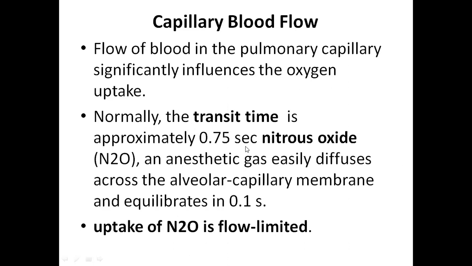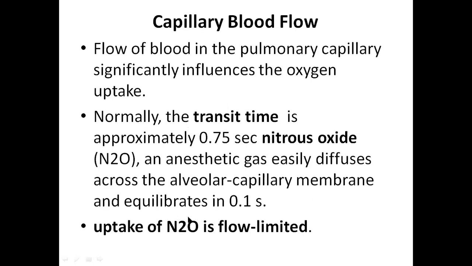So 0.75 second is how much time the blood stays in your lung, from the right ventricle till it reaches the left atrium. This we call the transit time. Whatever diffusion and exchange of gases occurs will occur in this 0.75 second. There are three types of limits in this. Nitrous oxide is an anesthetic gas. It has very high diffusion capacity and easily diffuses across the respiratory membrane. Within 0.1 second, it will cross the respiratory membrane.